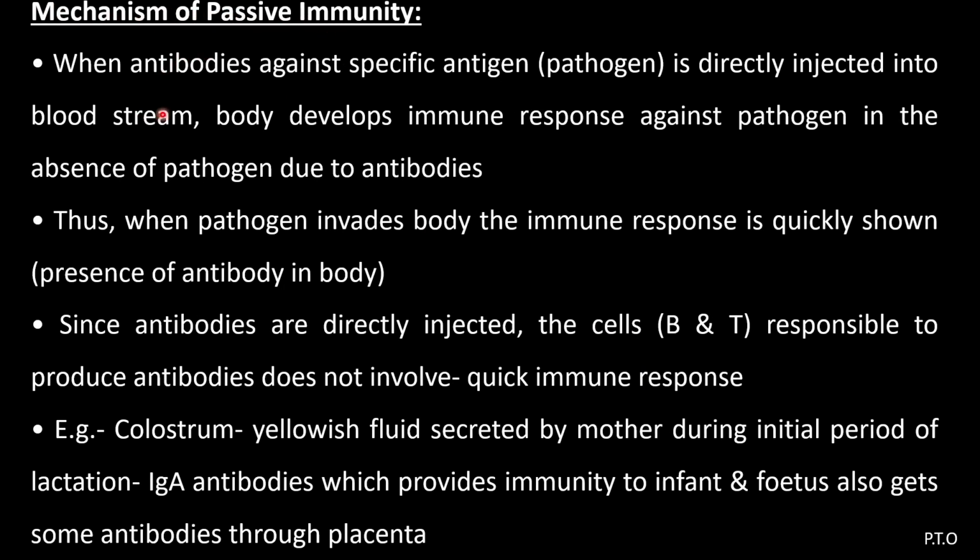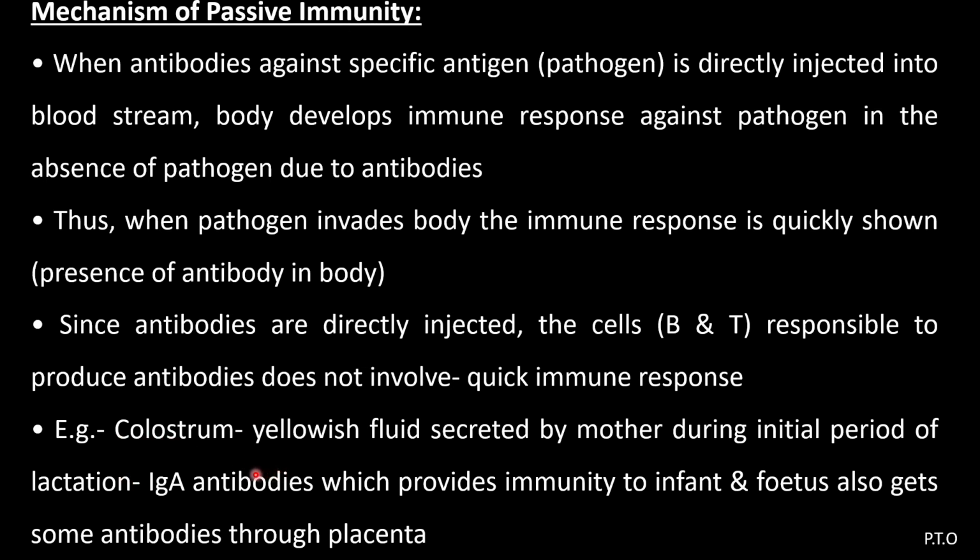Mechanism of passive immunity: when antibodies against a specific antigen, antigen meaning pathogen, are directly injected into the bloodstream, the body develops an immune response against the pathogen in the absence of the pathogen, due to the antibodies. Thus, when the pathogen invades the body, the immune response is quickly shown. Presence of antibody in the body: since antibodies are directly injected, the B and T cells responsible for producing antibodies do not get involved in the quick immune response.